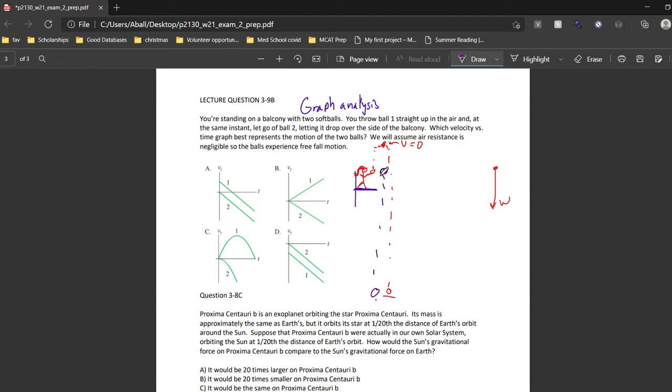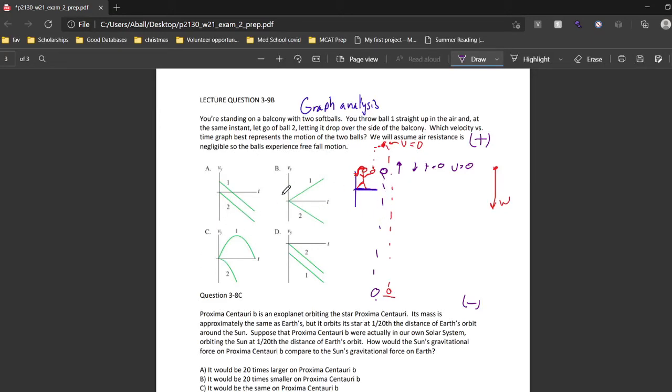So since it's dropped from this point, there's no initial velocity upward, and there's no initial velocity downward either. So at time 0, t equals 0, velocity equals 0 for ball 2. For ball 1, at time 0, velocity is greater than 0, because we had said that above you is a positive direction and below you is a negative direction. So with that context in mind, let's start analyzing this question, or these answers.